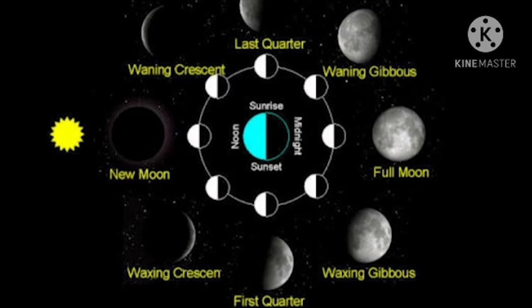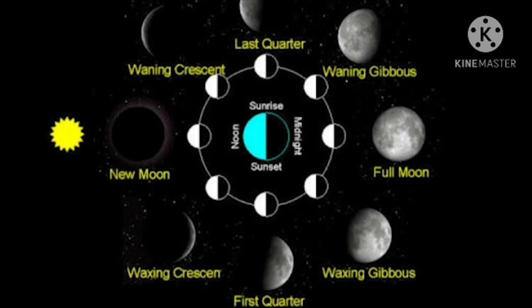As the moon moves around the earth, the light of the sun falls on different portions of the moon. Look at the picture. We are able to see only the part of the moon on which the light of the sun falls. Am I right? Yes. These are called different phases of the moon.